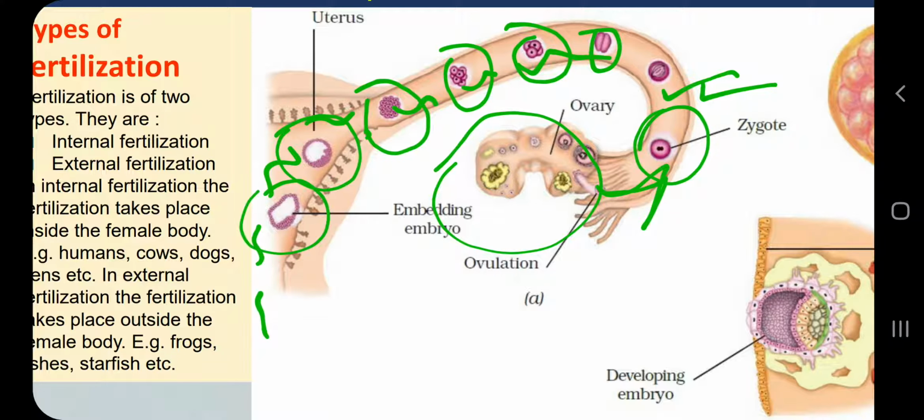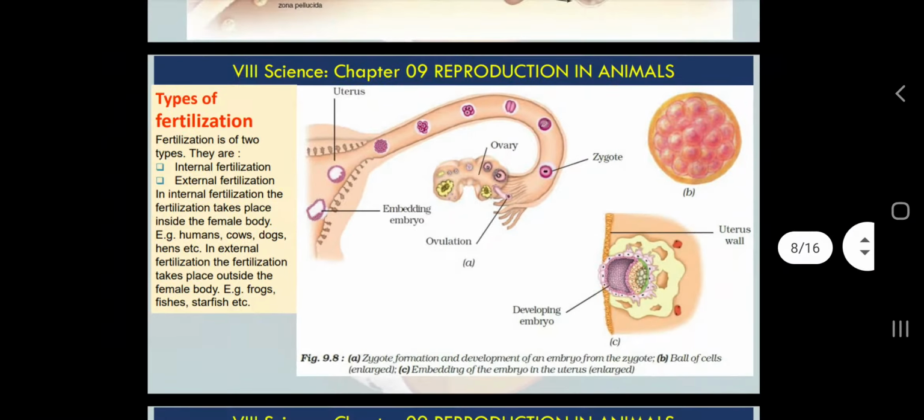Okay, so you can see this embryo or fertilized egg is scrolling down from oviduct to uterus, and ultimately it will get attached in the uterus. The internal lining of uterus is called endometrium, and this embryo will get attached in the internal lining of uterus.